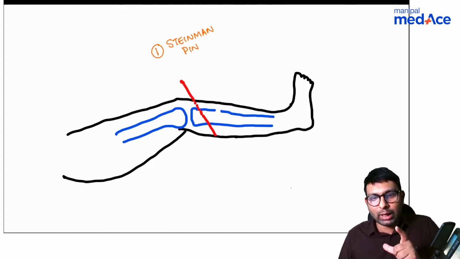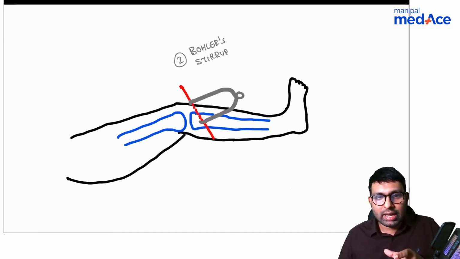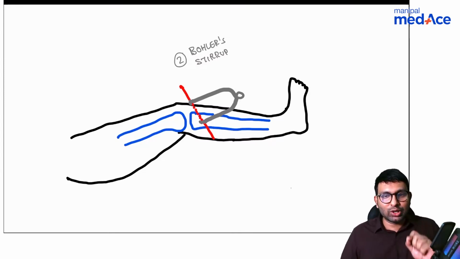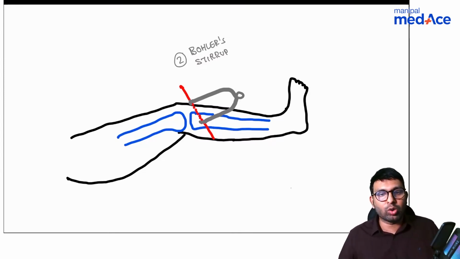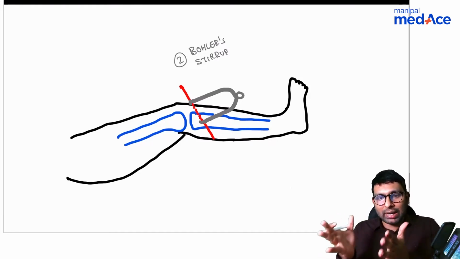Now you have to hold that pin with some frame. So what is the frame that you will use to hold the pin? That is your Bowler stirrup. So this is a Bowler stirrup. You would have seen this in your clinics, in the orthopedic wards and OPDs. You would have seen a Bowler stirrup being used. Now this Bowler stirrup and the leg in itself has to be placed in something.